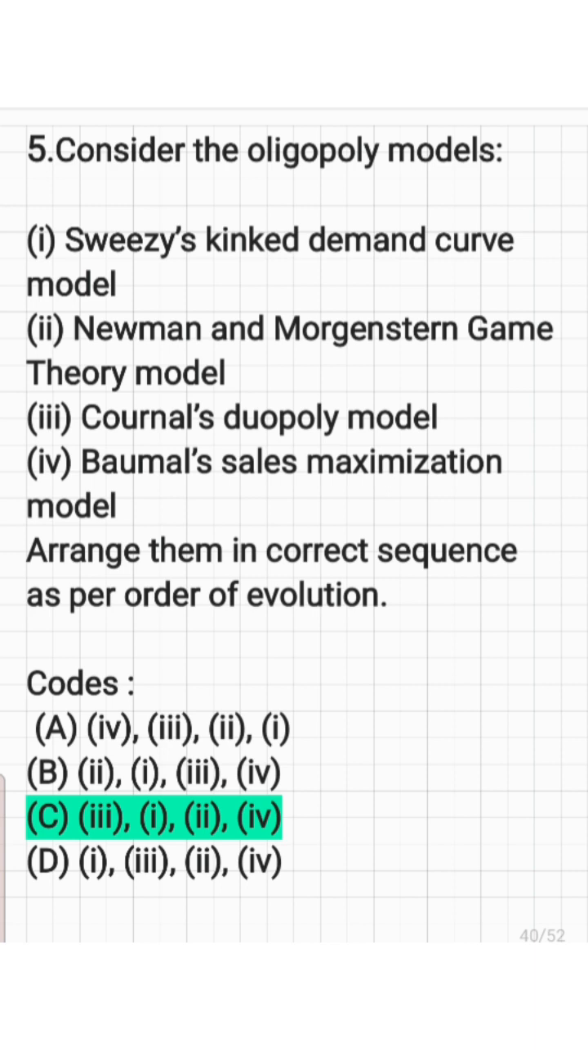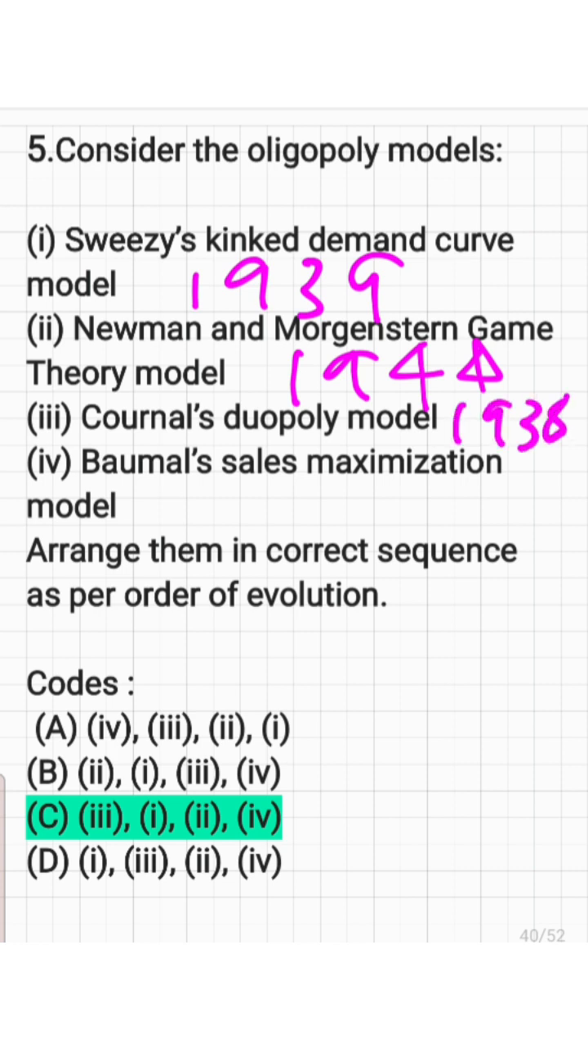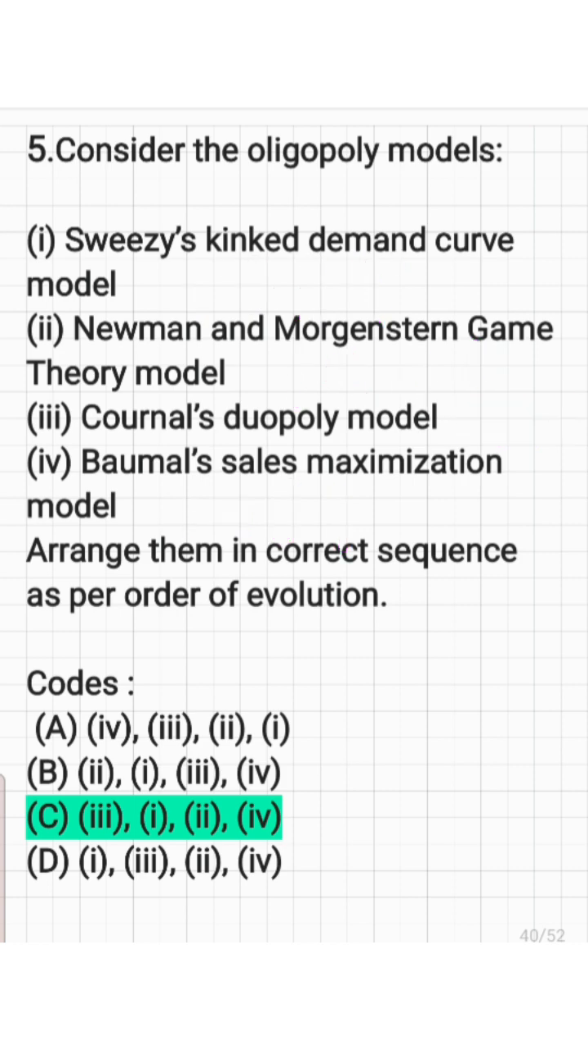Actually, Sweezy's kinked demand curve model came in the year 1939. And Neumann and Morgenstern game theory model in 1944. And Cournot's duopoly model in the year 1838 actually, and Baumol's sales maximization model in the year 1967. So we can arrange them in the correct sequence, that is Cournot's duopoly model, Sweezy's kinked demand curve model, Neumann and Morgenstern game theory model, and Baumol's sales maximization model. So here the answer is option number C, that is 3, 1, 2 and 4.